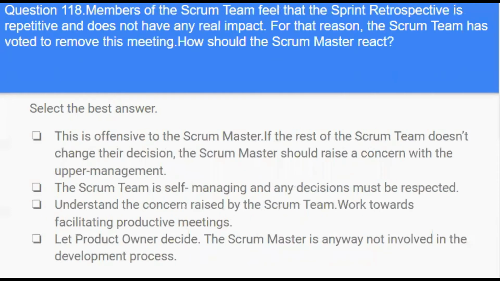Next question. Members of the Scrum team feel that the sprint retrospective is repetitive and doesn't have any real impact. For that reason, the Scrum team has voted to remove this meeting. How should the Scrum Master react? Options. This is offensive to the Scrum Master. If the rest of the Scrum team doesn't change their decision, the Scrum Master should raise a concern with the upper management. The Scrum team is self-managing and any decision must be respected. Understand the concern raised by the Scrum team, work towards facilitating productive meetings. Let the product owner decide. The Scrum Master is anyway not involved in the development process.